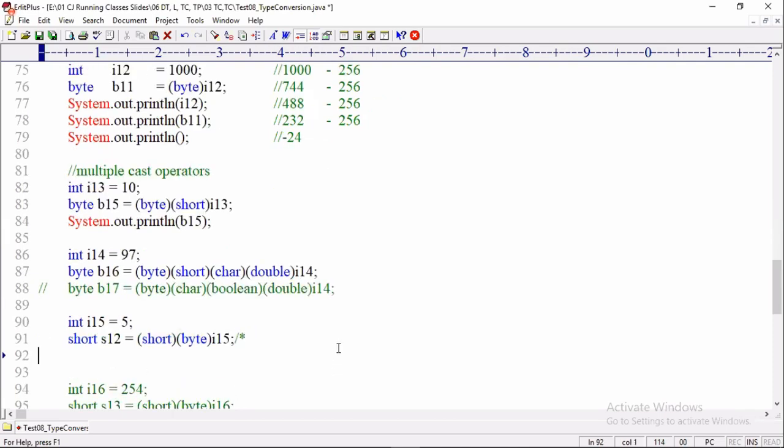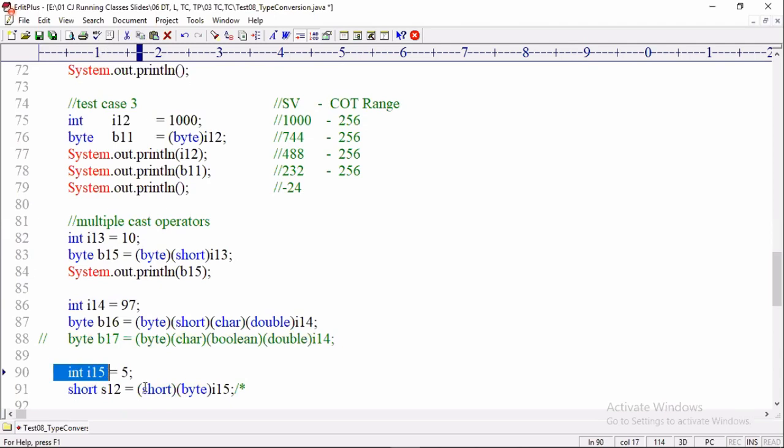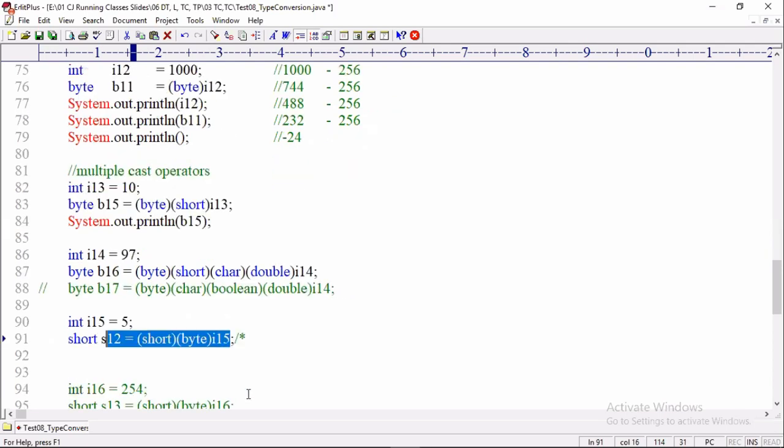Then next, tell me, any compile time error here? Int i15 equals 5. i15 to byte to short. Any problem? No problem. Is i15 value int to byte to short possible? Yes. The coming value is 5. Is 5 in the range of byte? Yes. Is 5 in the range of short? Yes. Short can be stored in short.